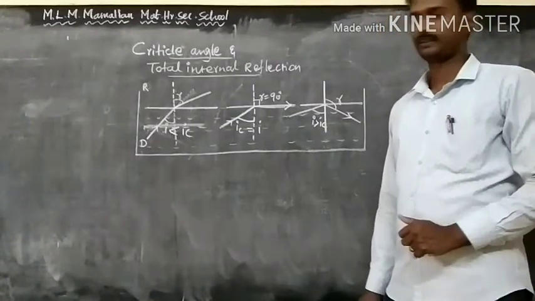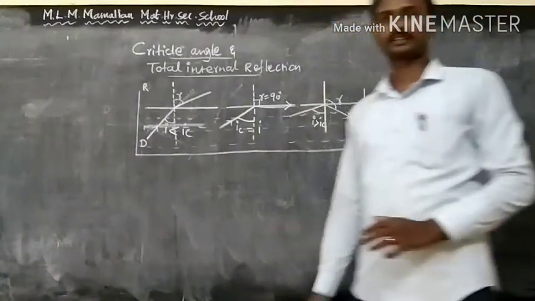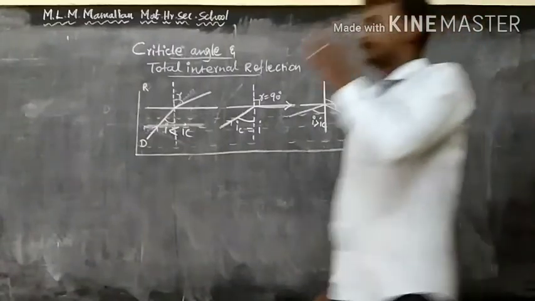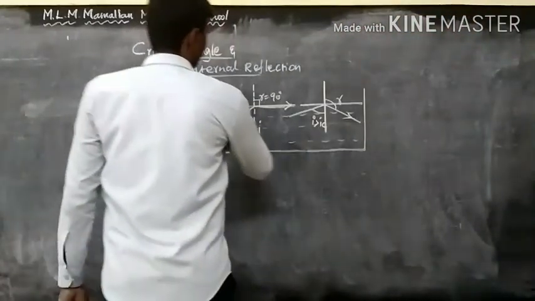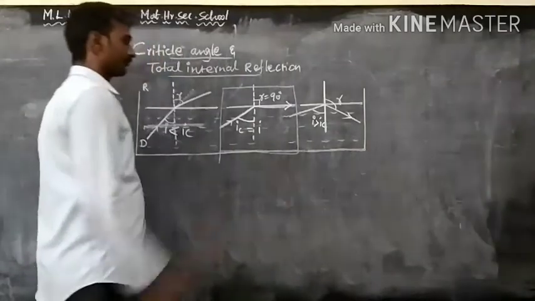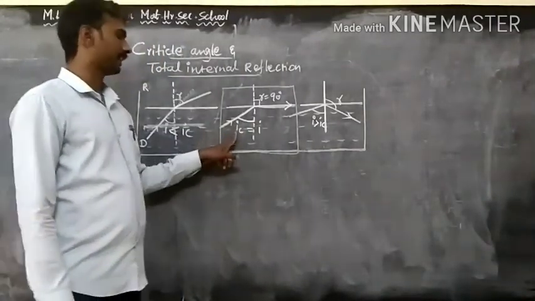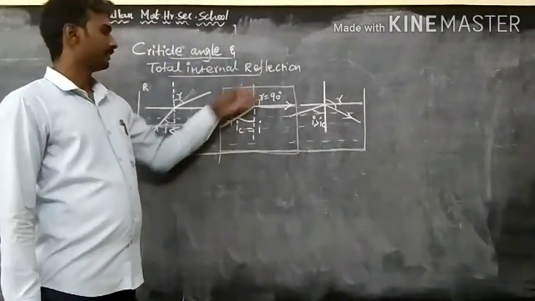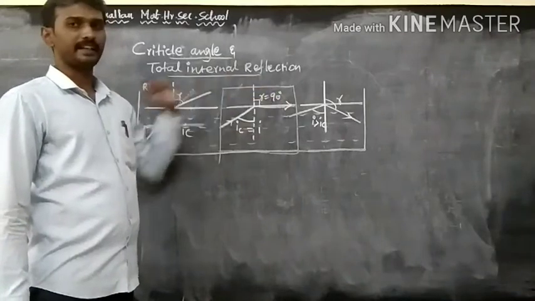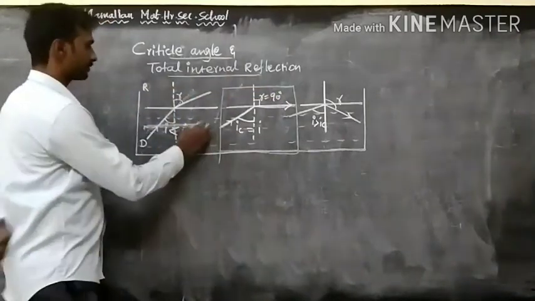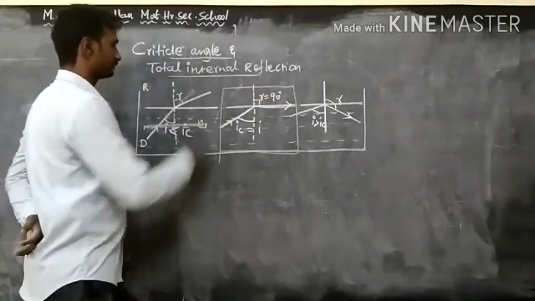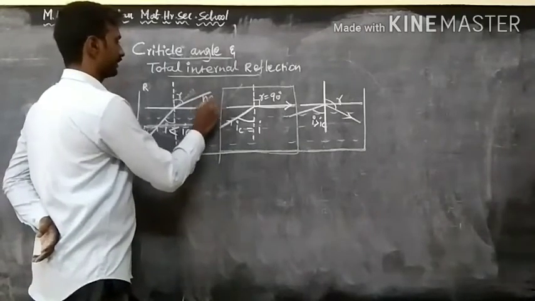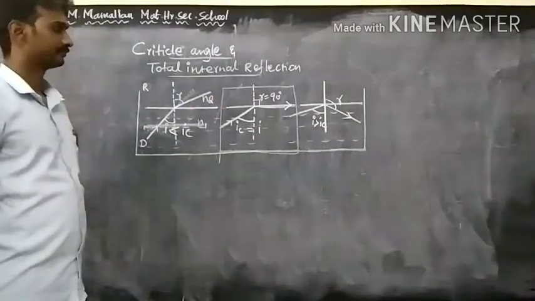Next we are going to find the critical angle from the second diagram. At the critical angle of incidence, i_c, the refracted angle becomes 90 degrees. Here the first medium has refractive index n1 and the second medium has refractive index n2.